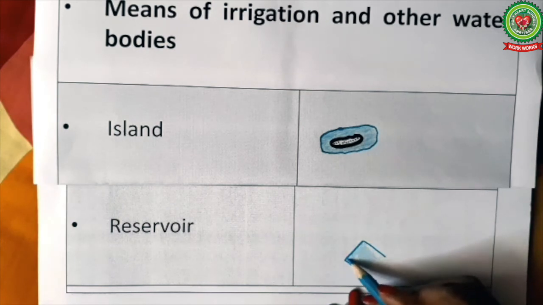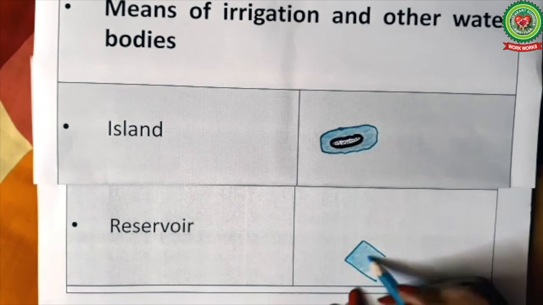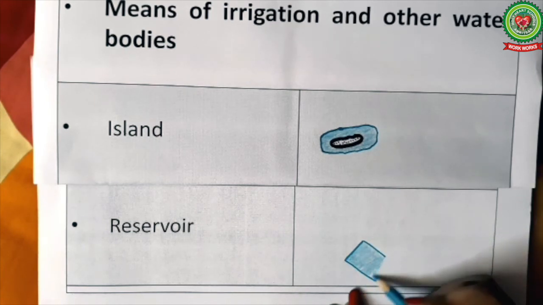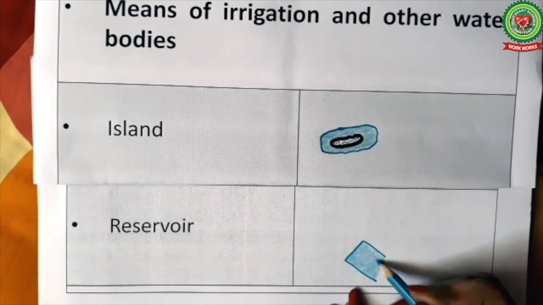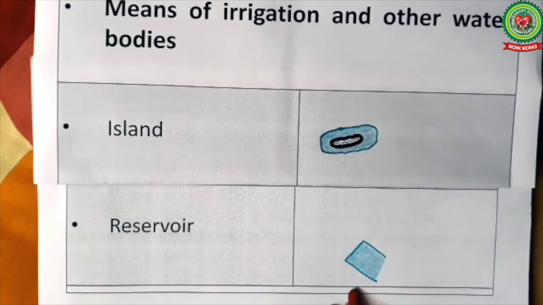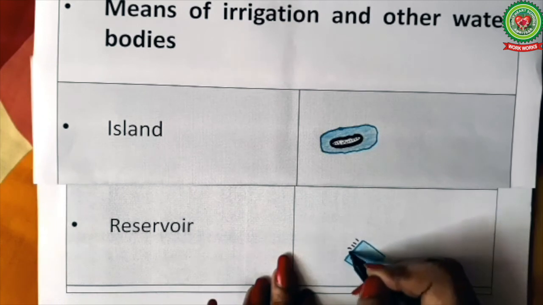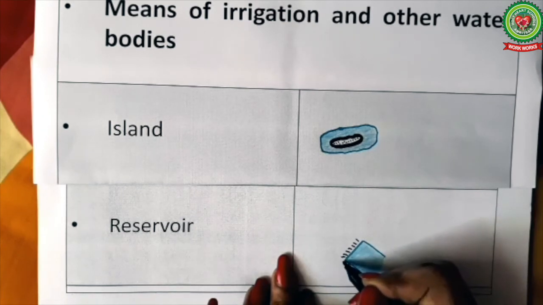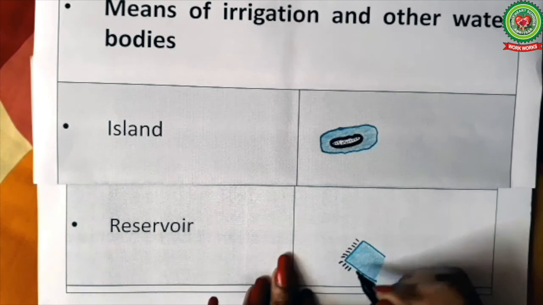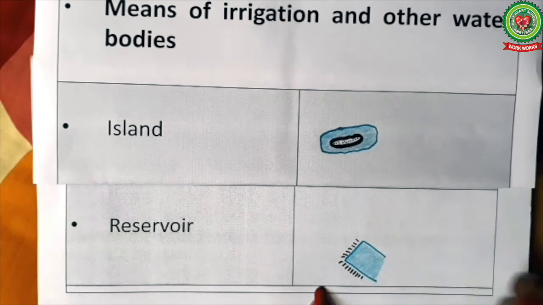So you will use pencil color for shading. Now you will use black color for showing the embankment. So this broken black lines depicts the wall or embankment around the tank.